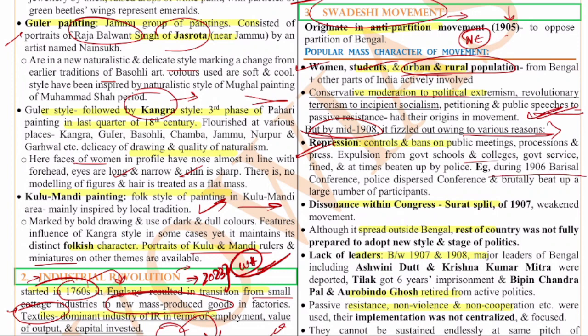For example, during the 1906 Barisal Conference, the police dispersed the conference and brutally beat up a large number of participants. And also in 1907, we have seen the Surat split in Congress. This led to an increase in the distance between the moderates and the extremists. So this also created issues, and this weakened the movement. Although this movement spread outside Bengal, the rest of the country was not fully prepared to adopt this new style and stage of politics.